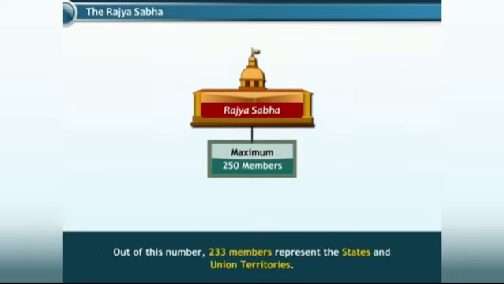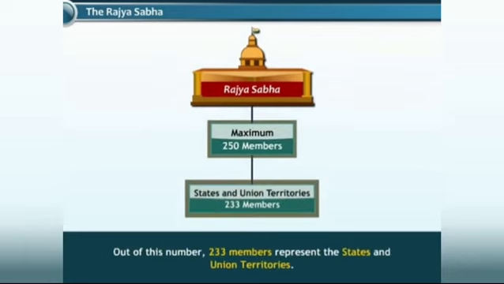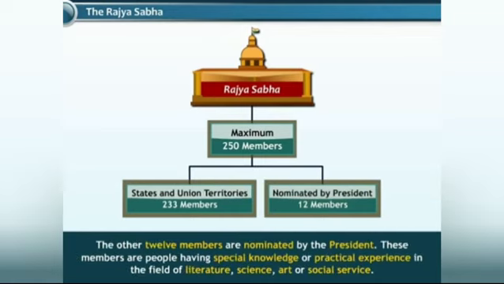Out of this number, 233 members represent the states and union territories. The other 12 members are nominated by the President. These members are people having special knowledge or practical experience in the field of literature, science, art, or social service.